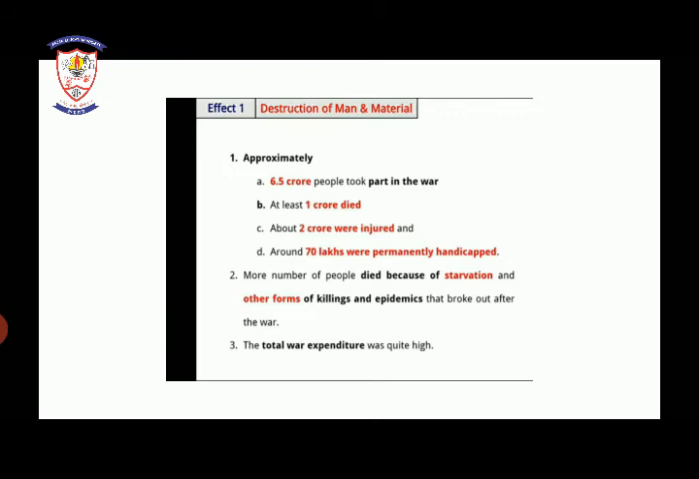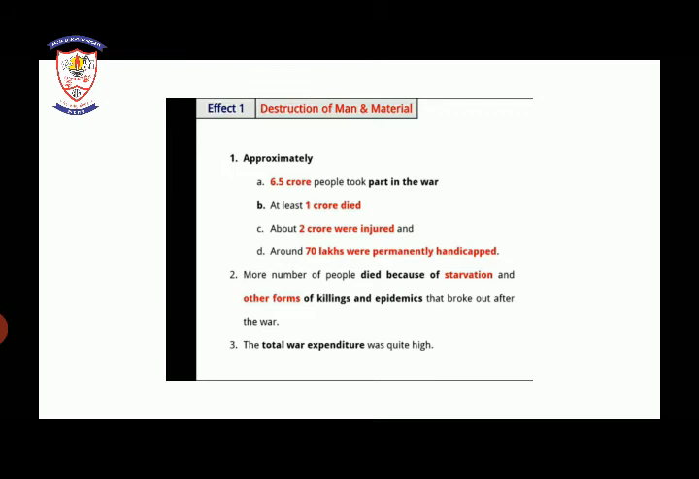What were the immediate effects of the First World War? First is destruction of man and material. How many men were there in the war? How many died? How many were injured? How many were permanently handicapped? All the destruction of man and material we'll see in this first effect of the First World War.